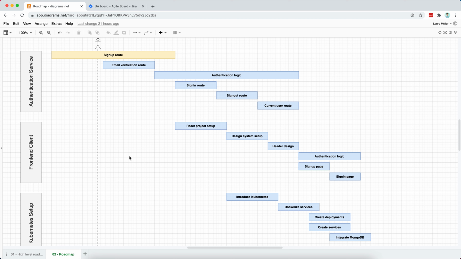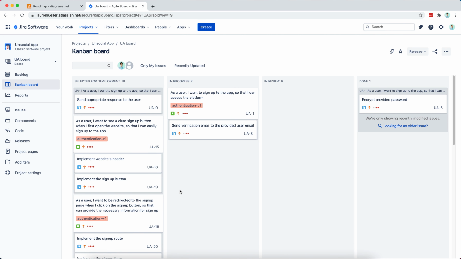Here is a more detailed breakdown. If you're interested in pausing the video and having a look by yourself, you can go ahead and do so. We also have a Jira Board where we track the progress of our tasks. So you will see me coming and going here quite often as we move through development.